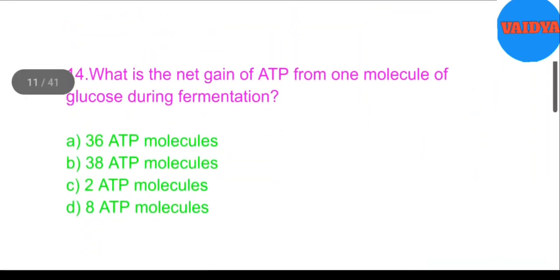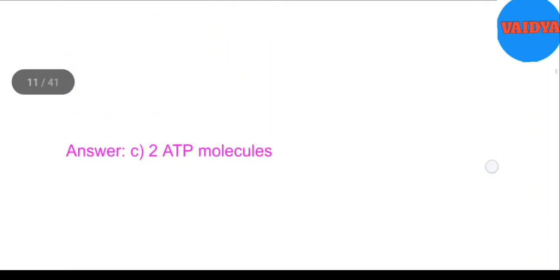14. What is the net gain of ATP from one molecule of glucose during fermentation? A. 36 ATP molecules, B. 38 ATP molecules, C. 2 ATP molecules, D. 8 ATP molecules. Answer: C. 2 ATP molecules.